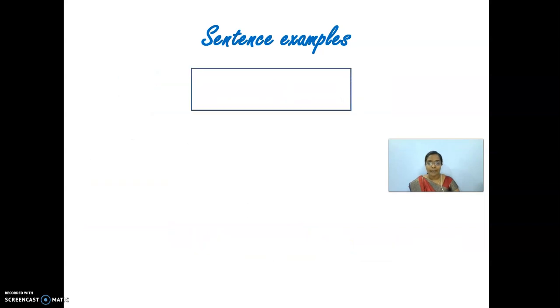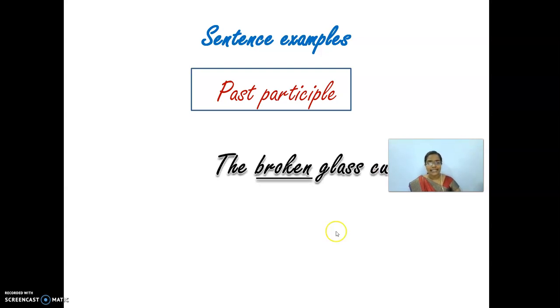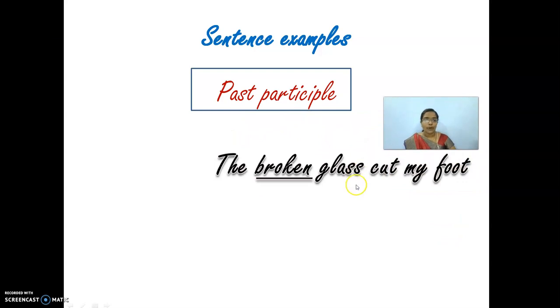The other examples are of past participle. We have seen the examples of present participle. Right now we are going to see the examples of past participle form. What is the first example? Wait for a while, children. I'll make the sentence clear for you. The broken glass cut my foot. What is the sentence? The broken glass cut my foot.